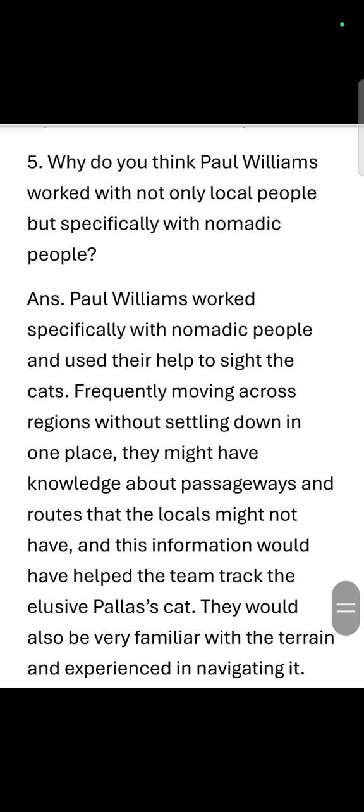So the answer is Paul Williams worked specifically with nomadic people and used their help to sight the cats. Frequently moving across regions without settling down in one place, they might have knowledge about passageways and routes that the locals might not have. And this information would have helped the team track the elusive palace's cat. They would also be very familiar with the terrain and experienced in navigating it.